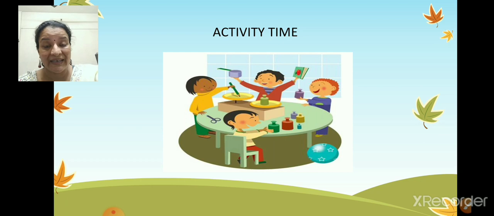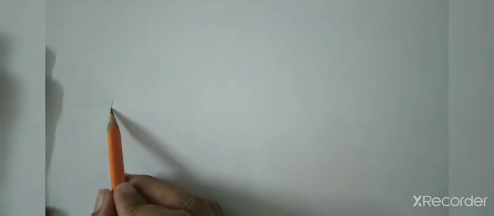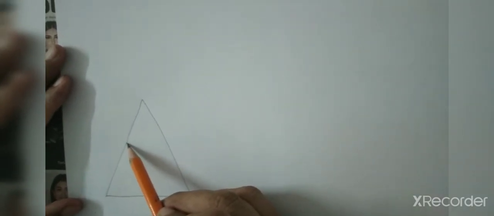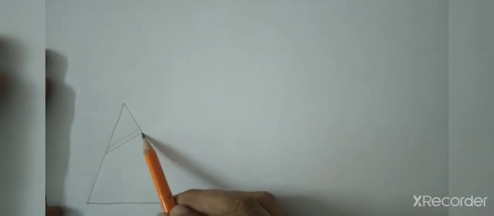So, let us try to draw all these objects. Let us try to draw a triangle first. We'll make a birthday cap. Let us decorate this cap.